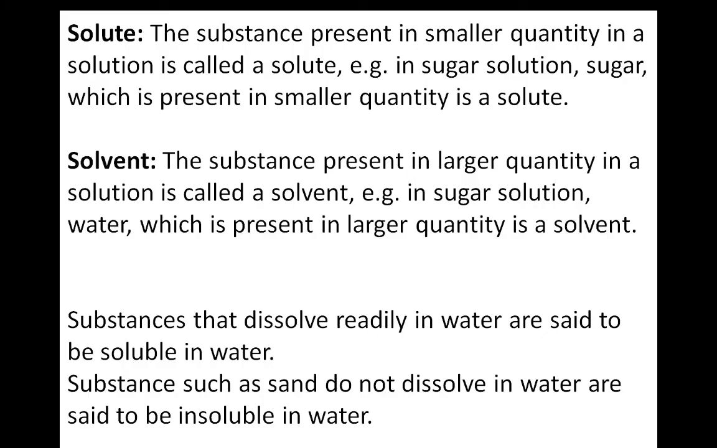Then in the last session we have learned about solute, solvent and solution. So what is a solute? The substance which is dissolved in a solvent is known as solute, like sugar and salt. These are examples of solute. The solvent is that in which the solute dissolves, and we have learned that water is known as the universal solvent. And when we add both solute and solvent, we get a solution.